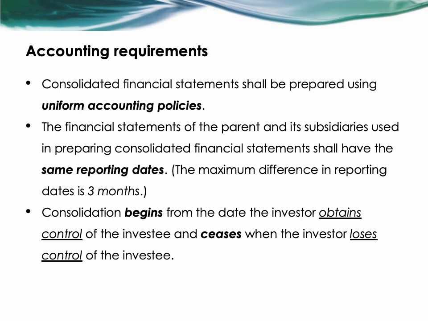For the reporting dates, the parent and its subsidiaries should generally use the same reporting date. If their reporting dates don't coincide, then the subsidiary must prepare financial statements for a period that does coincide before consolidation. The difference between the reporting dates is not allowed to exceed 3 months.